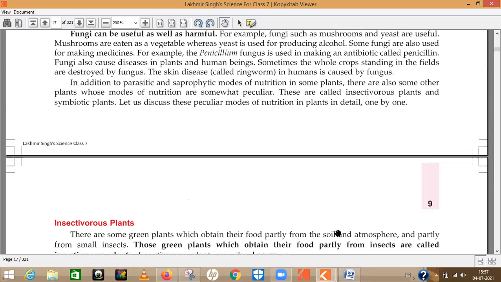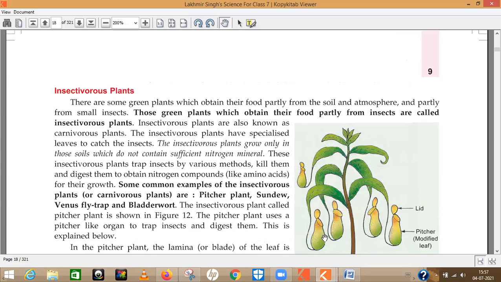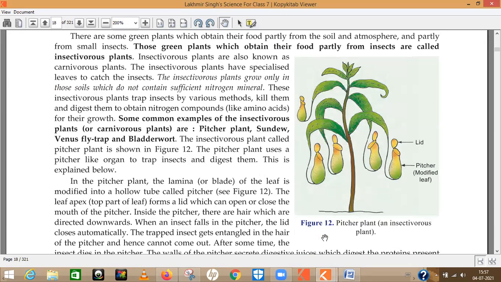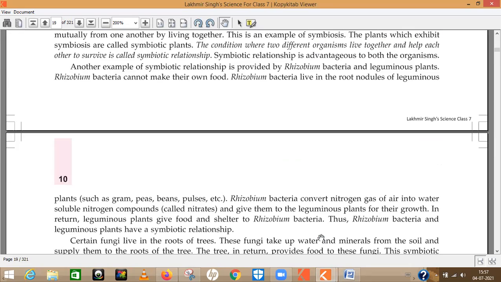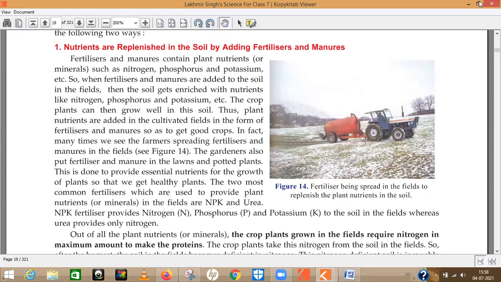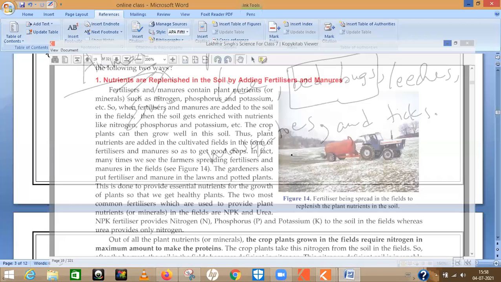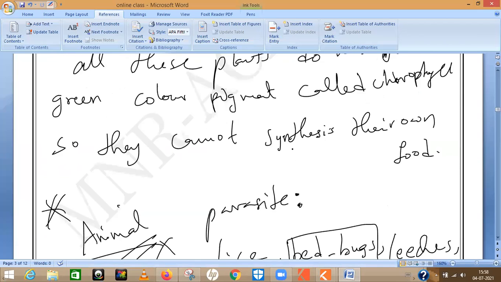We'll study saprophytic nutrition in the next class, because this also contains some plants. You can see they are non-veg plants, like a pitcher plant, which eats mosquitoes. Venus flytrap. Yes, pitcher plants and all. This all the plants we will study in the next class. But for now, insectivorous plants, non-veg plants you can call them. They live by depending on other organisms.